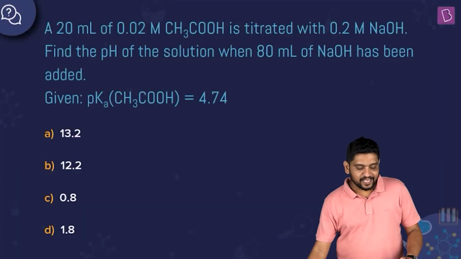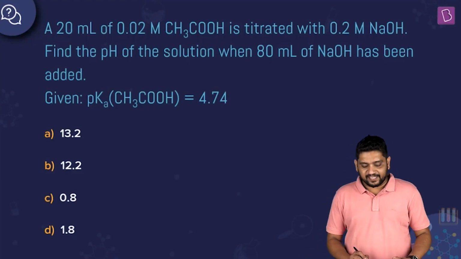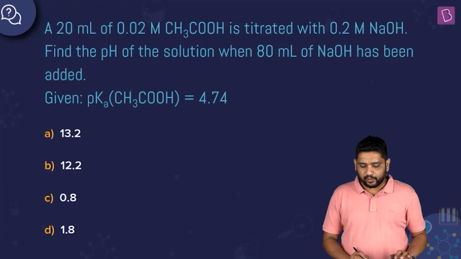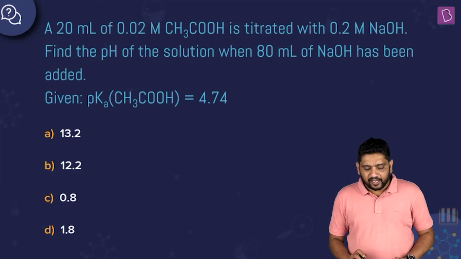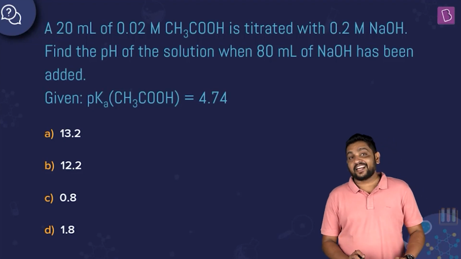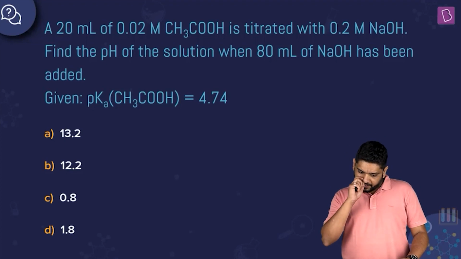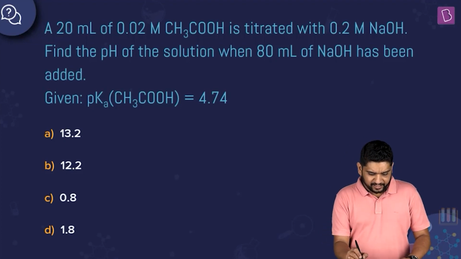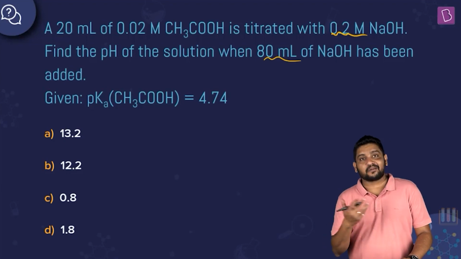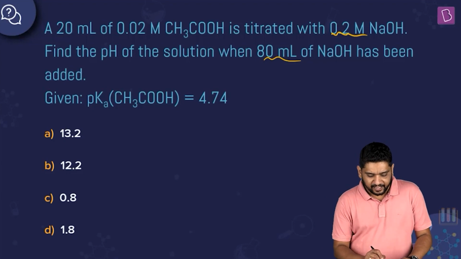This question says 20 ml of 0.02 molar CH3COOH, acetic acid, is titrated with 0.2 molar NaOH solution. Find the pH of the solution when 80 ml of NaOH has been added. That's a lot of NaOH. This should be a very strongly basic solution because the concentration is higher and the volume is way higher. I'm guessing it should be 13.2, but let's see.